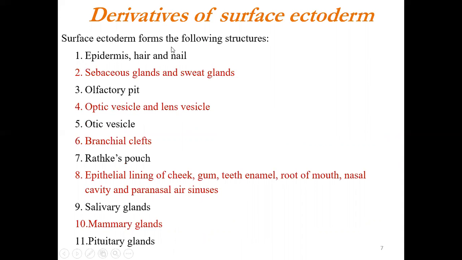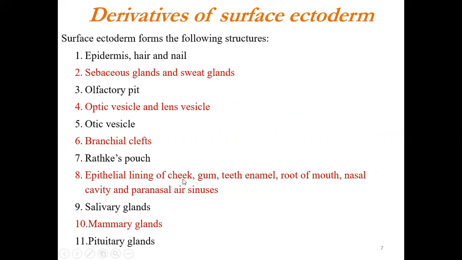So what are the derivatives of the surface ectoderm? It includes epidermis, hair and nail, sebaceous glands, and the sweat glands. Note, these are not mesodermal, these are ectodermal in origin. Then the olfactory pit, the optic vesicle and the lens vesicle, from which our eyes will be developing. The olfactory pit will give rise to the nasal pits. Then the otic vesicle giving rise to your ear, the middle ear and the external ear, and the internal ear as well. Then the branchial clefts, and Rathke's pouch giving rise to the pituitary fossa.